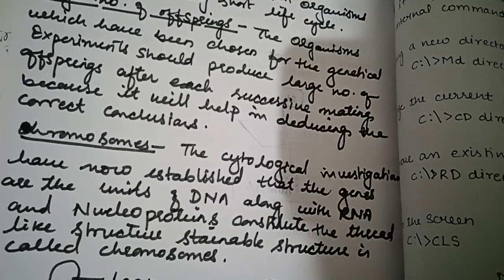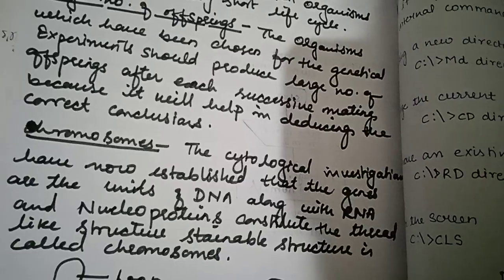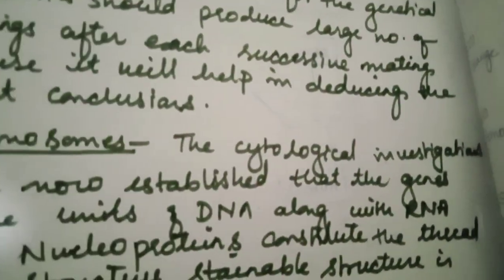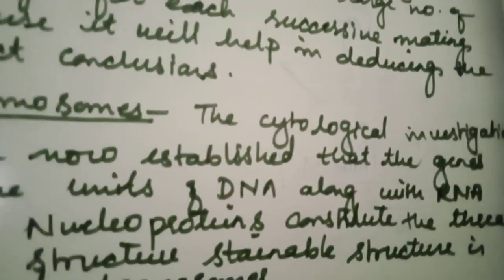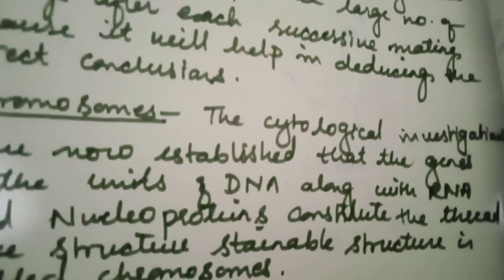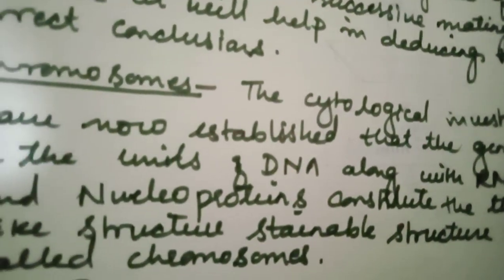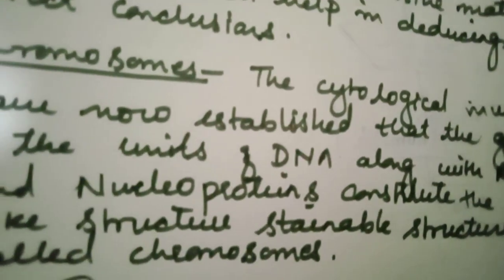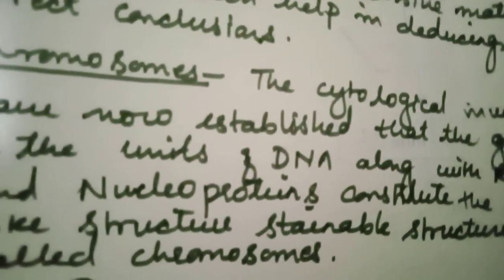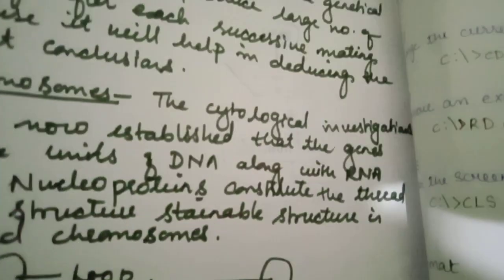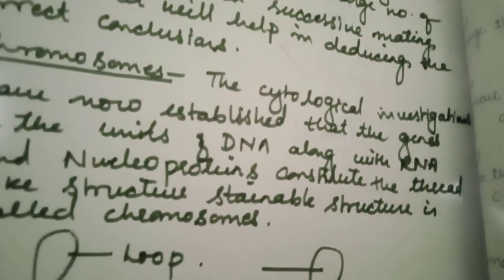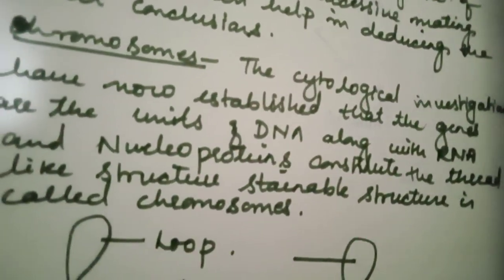The term cytological is related to chromosomes. The DNA is along with the RNA and the nucleoprotein and constitutes the thread-like structure, which is stainable, known as chromosome.